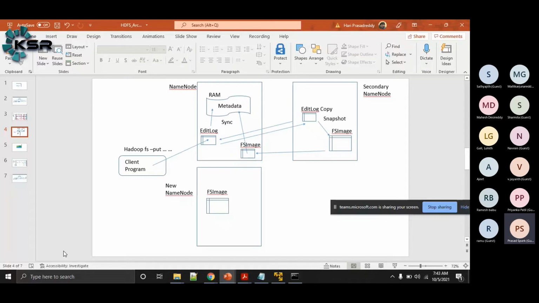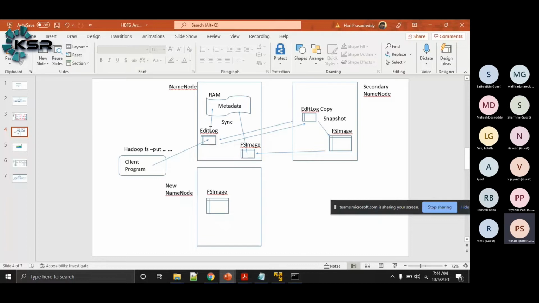So the information that this block with this ID is stored in these 3 nodes, this is a checksum of these blocks, when was this created, all this information is nothing but the metadata. That metadata will initially go to a file called edit log.